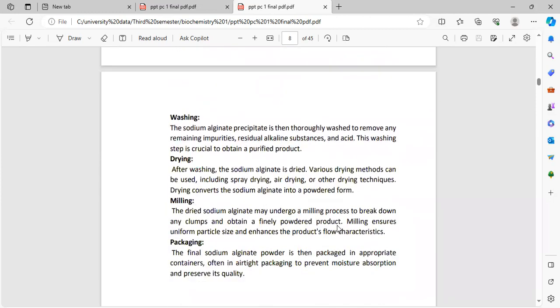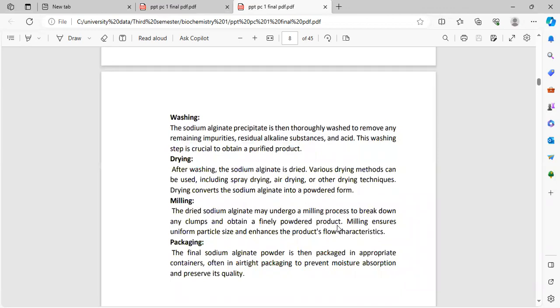Washing. The sodium alginate precipitate is then thoroughly washed to remove any remaining impurities and residual alkaline substances and acid. This washing step is crucial to obtain a purified product. Drying. After washing, the sodium alginate is dried. Various drying methods can be used, including spray drying, air drying, or other drying techniques. Drying converts the sodium alginate into a powder form.